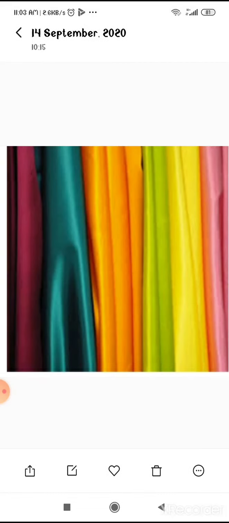Okay, so I want to tell you the varieties of natural silk. You have read a lot about silk, so you have to know the varieties of silk.